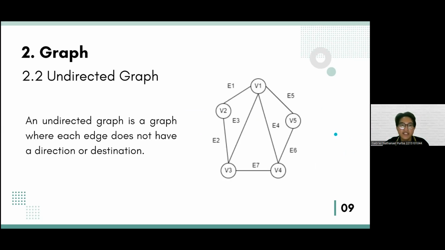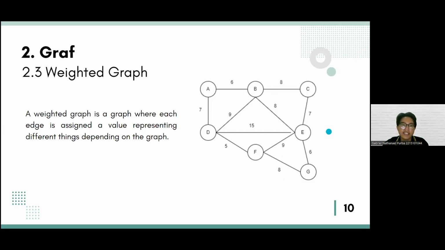An undirected graph is a graph where each edge does not have a direction. This is the picture of the undirected graph. And the last is weighted graph. A weighted graph is a graph where each edge is assigned a value representing different things depending on the graph. This is a picture of a weighted graph.